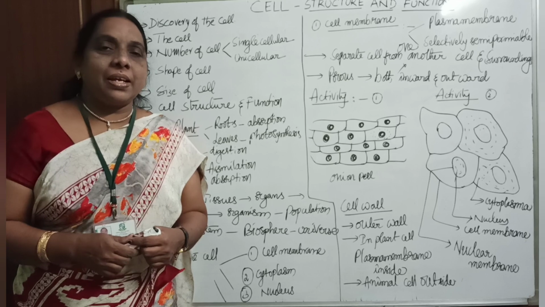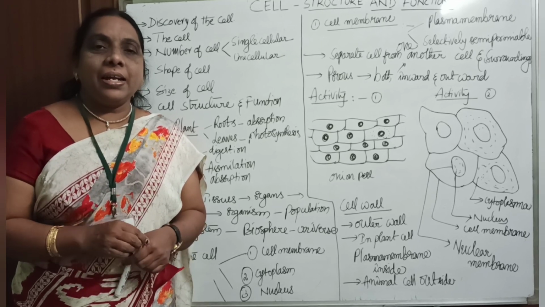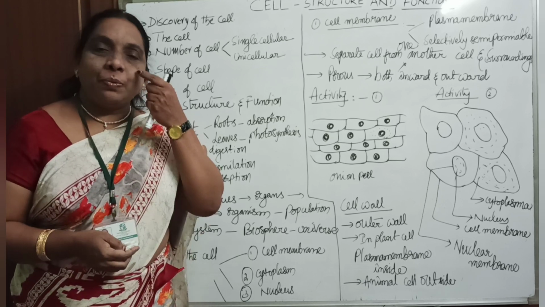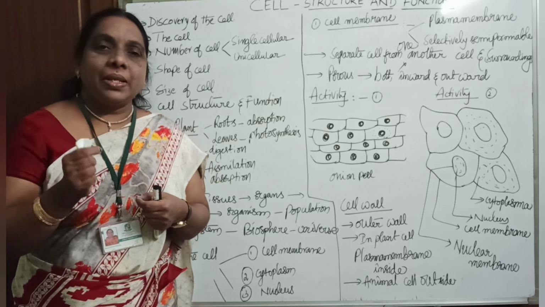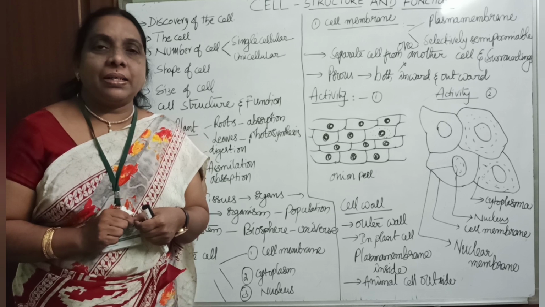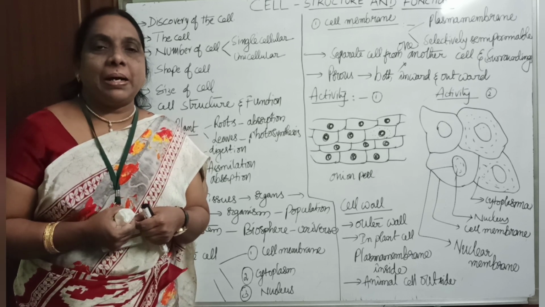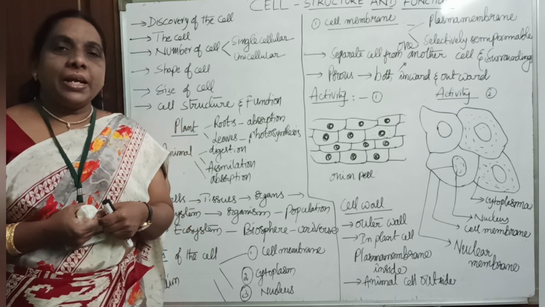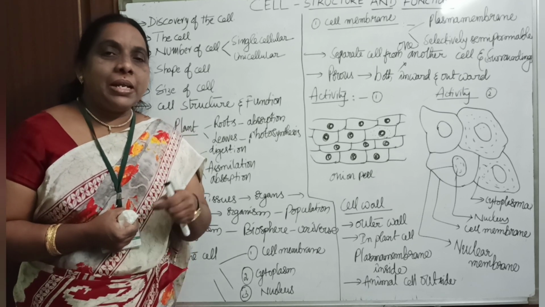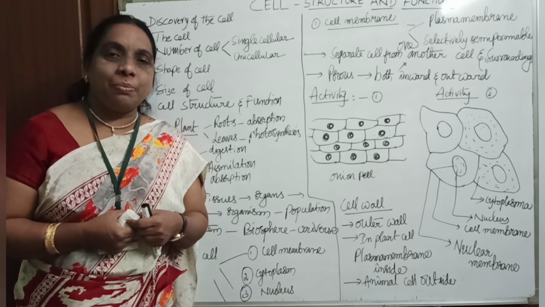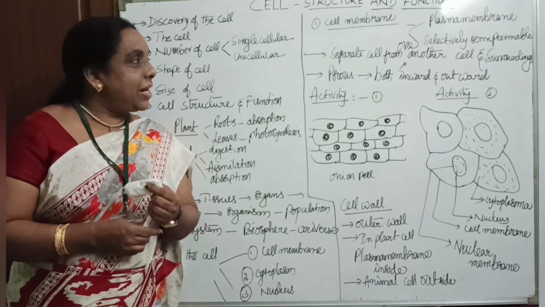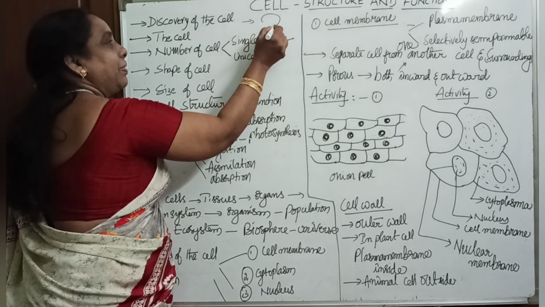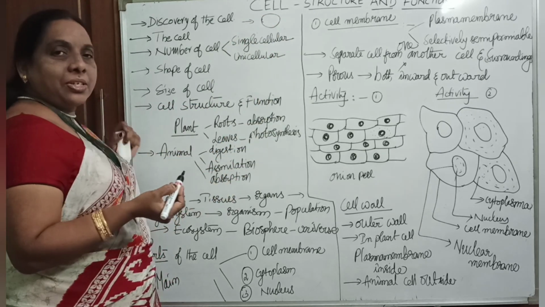To find out the cell, he collected oak tree bark. He took a peel, or a slice, of that bark and observed it under the microscope. Okay, a primitive microscope. When he observed it, he noticed that the cell has an empty box-like structure.